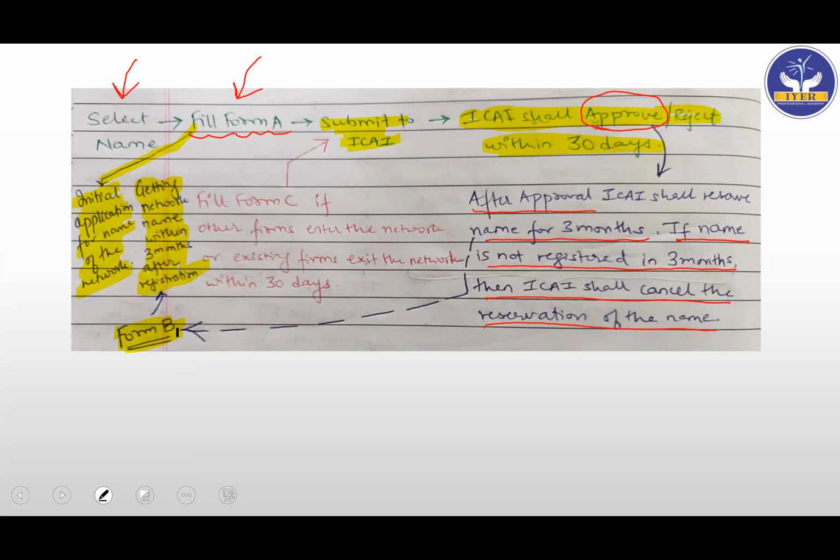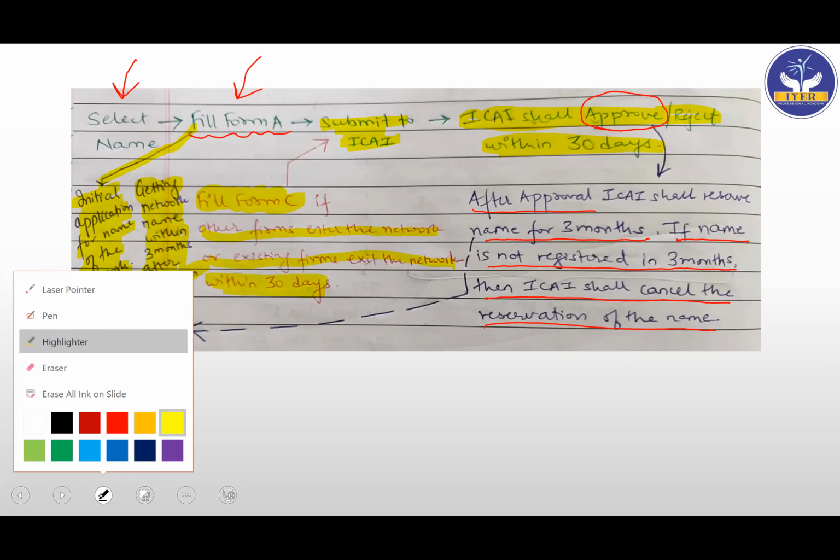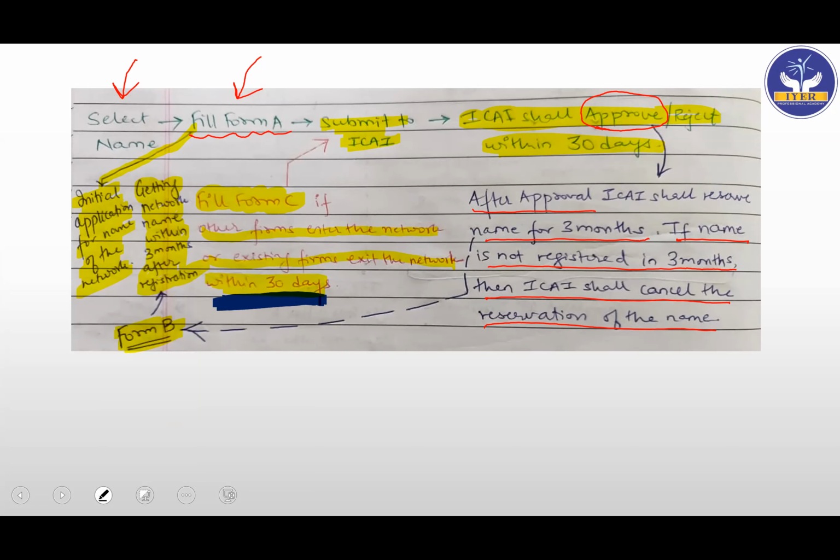Okay. Then after that, if new firms join our network, then we have to fill form C. If the existing firms are leaving the network, then we have to again fill form C. So basically informing ICAI regarding the updates of our firm. So fill form C if other firms enter the network or existing firms exit the network. Within how many days do you have to do this? Within 30 days. So be very, very careful regarding these 30 days. Again, a very simple part. Hope you are able to understand it in a very simple manner. Okay. Next.